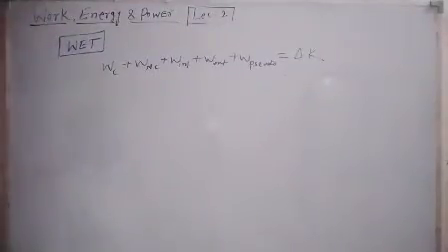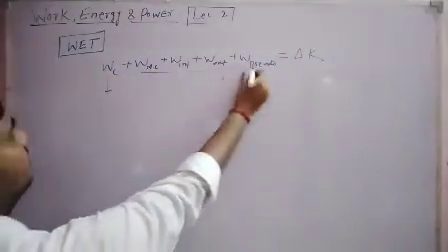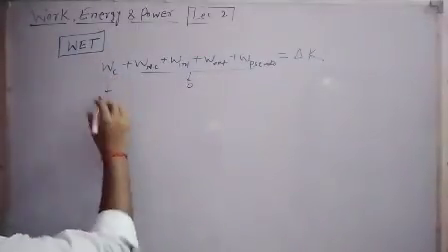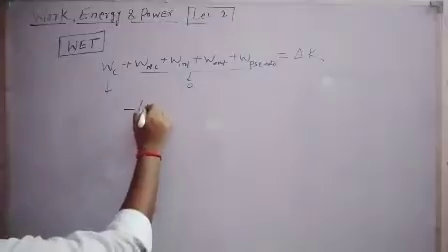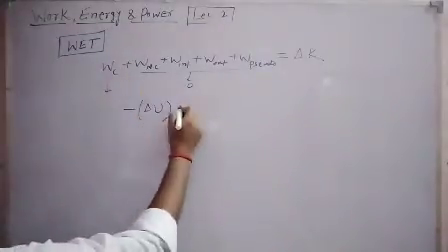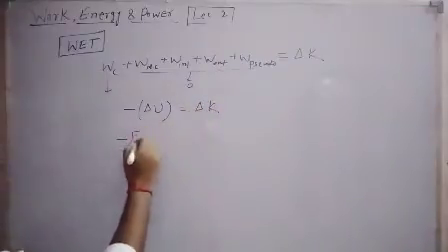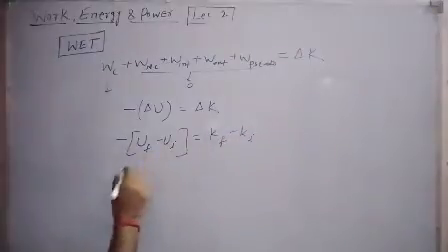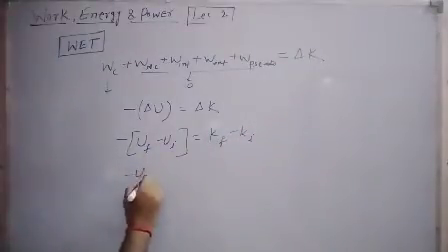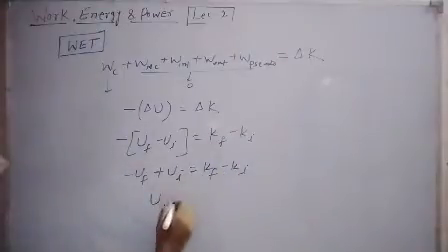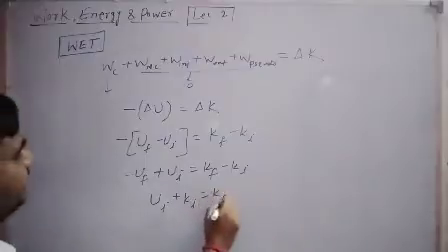So student, if only conservative forces are acting on a system and no other forces are acting, we can put the other forces equal to 0, because we are taking a condition in which only conservative forces are acting. Work done by a conservative force equals negative of change in potential energy, which equals delta K, which is K final minus K initial. Work done is U initial minus U final, so U initial minus U final equals K final minus K initial. Taking initial on one side and final on the other side, Ki plus Ui equals Kf plus Uf.